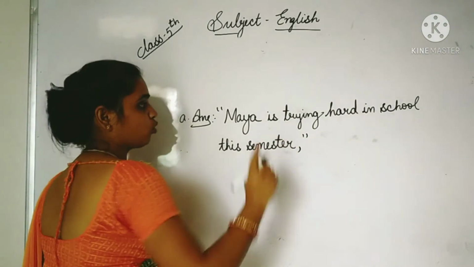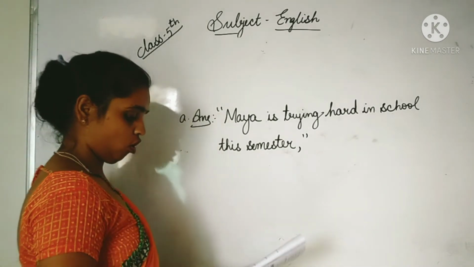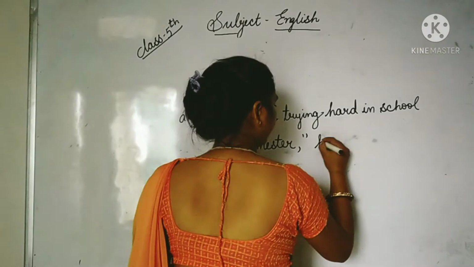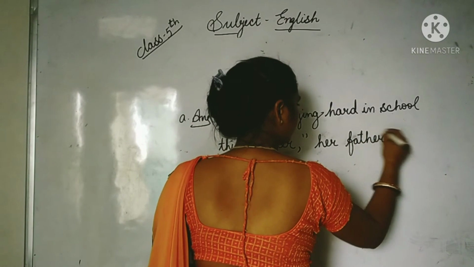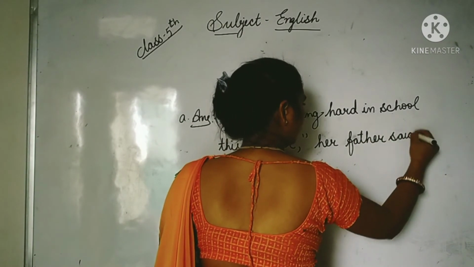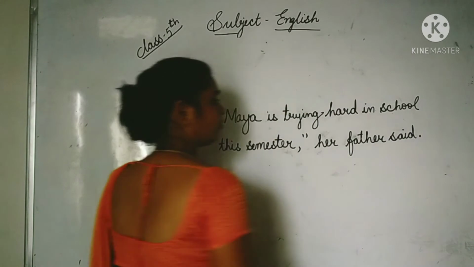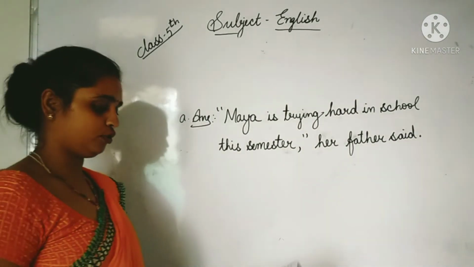Put the comma and then close with the inverted commas. Her father said. In this way. Now, at the completion of the sentence, full stop.